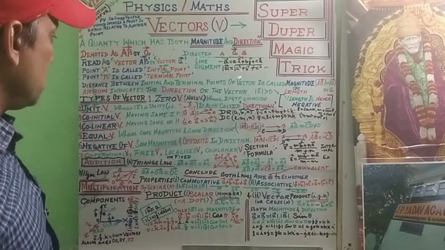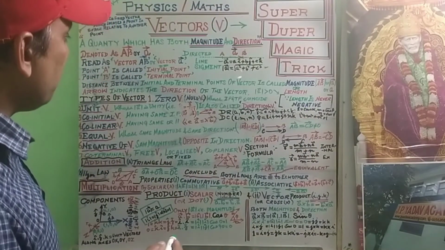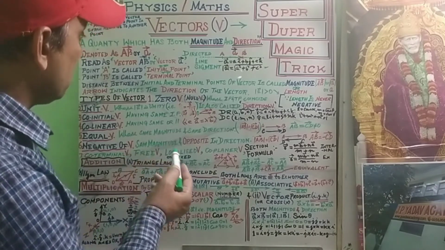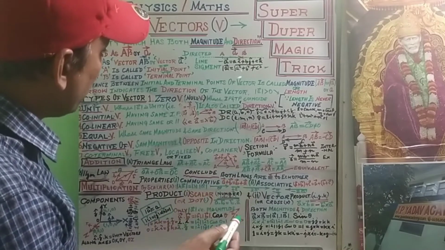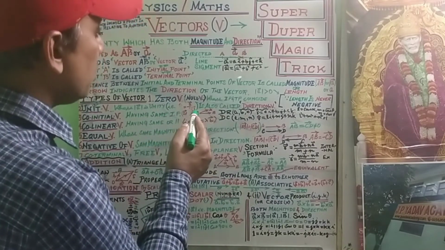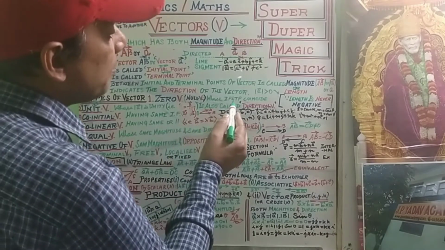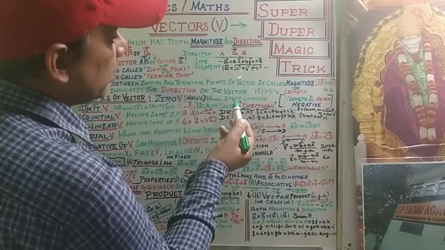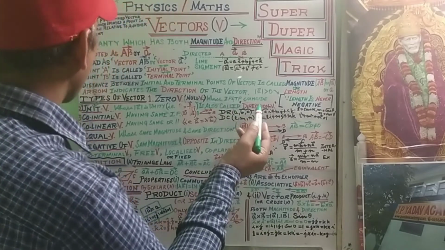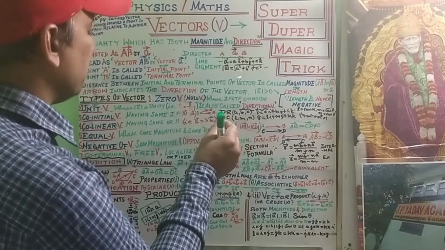Types of vectors. There are different types of vectors, but the most important ones are presented in front of you. First is the zero vector. Zero vector is also called null vector, whose initial point (IP) and terminal point (TP) are the same. That means both points are same.